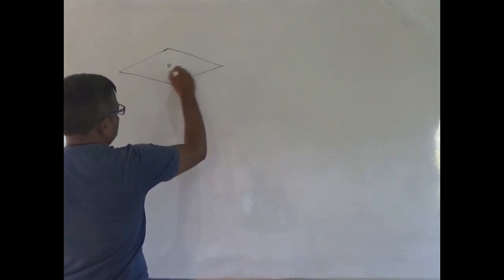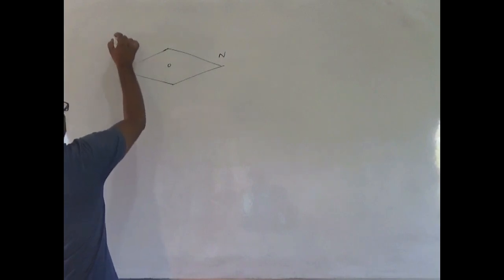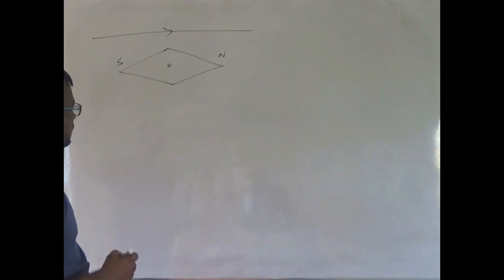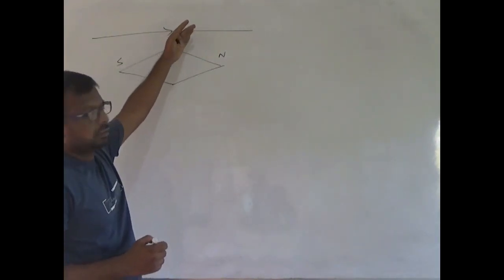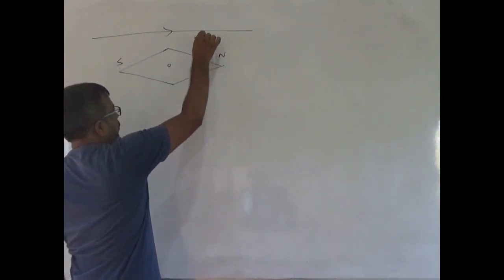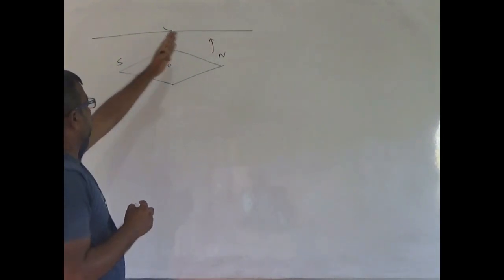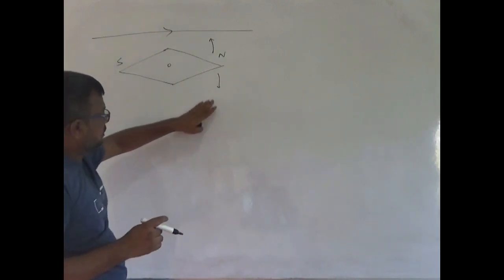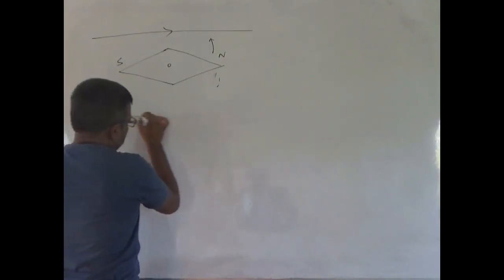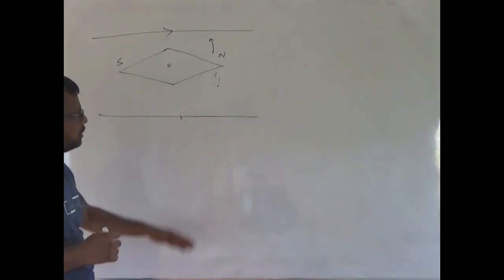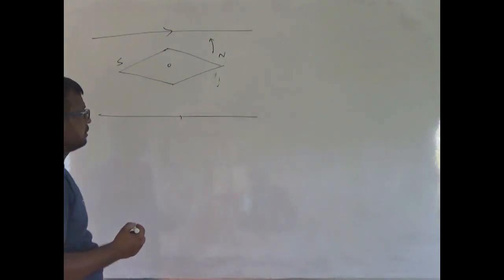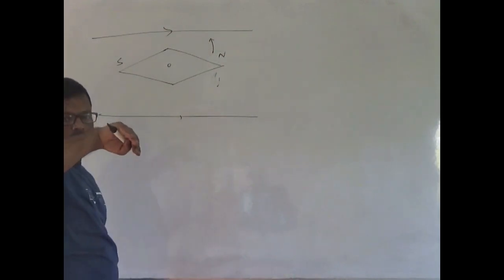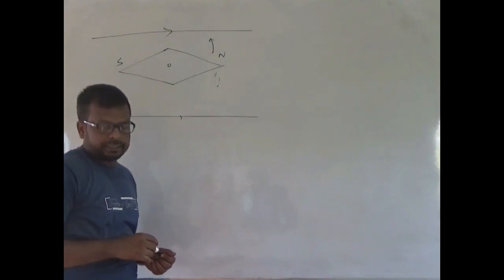This is a magnetic needle. This is the N side, this is the S side. If we place a current carrying conductor, with current flowing from this side to this side, just above the magnetic needle, then it will deflect along this direction. If current is along this direction, then this north pole will deflect in this direction. If we place it below the magnetic needle, then above it was into the board, now it is out of the board. Clear? All these things are clear.